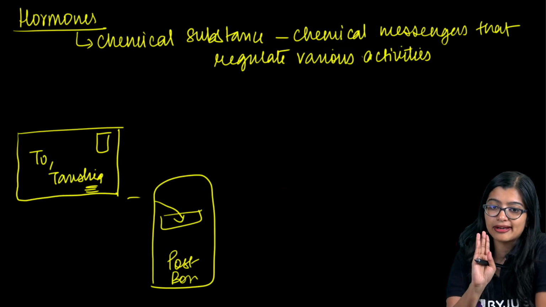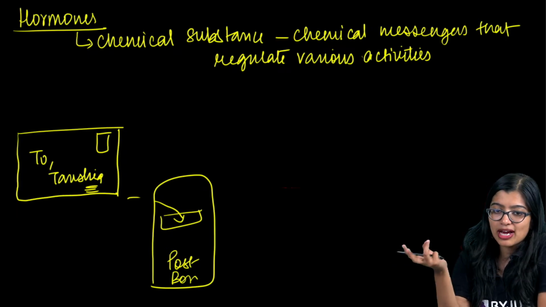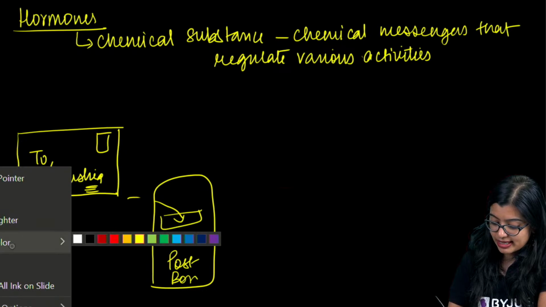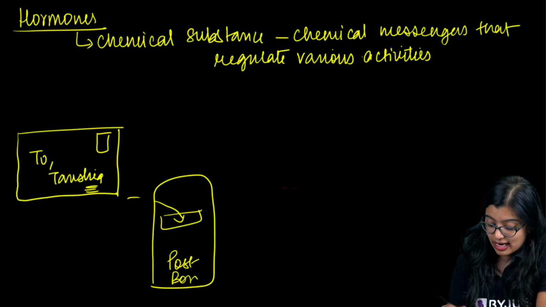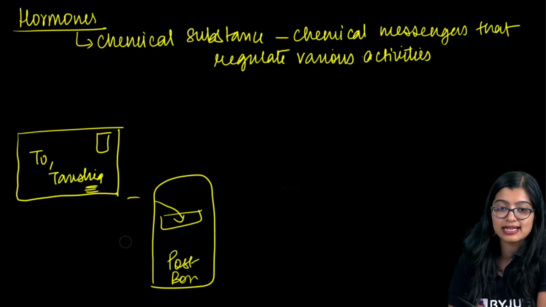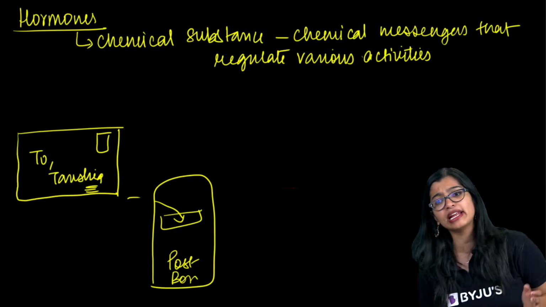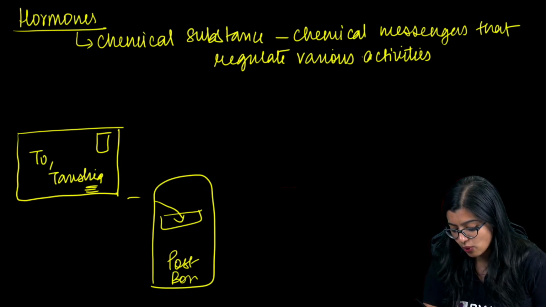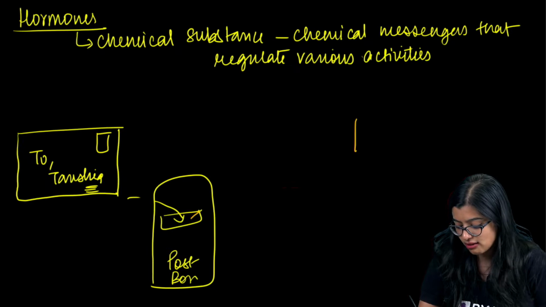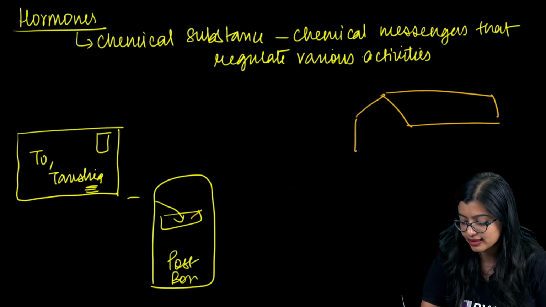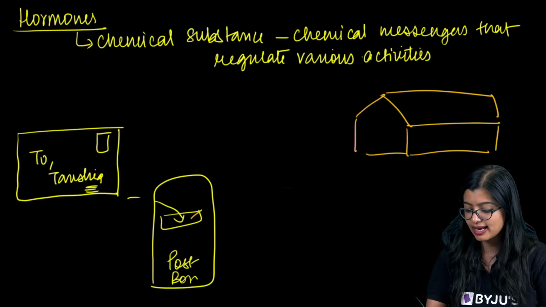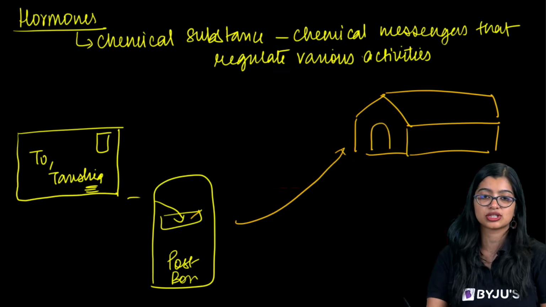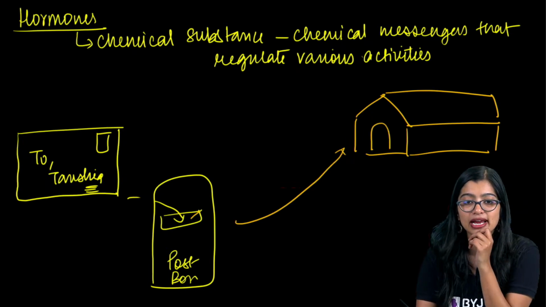Is this the only letter in the post box? No, there are going to be multiple letters. But somehow, at the end of the day, this letter will reach Tanishq's house and Tanishq is going to get my letter.